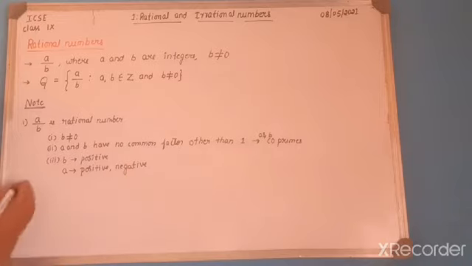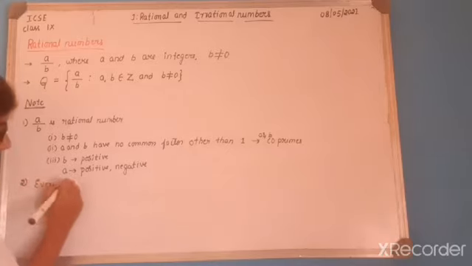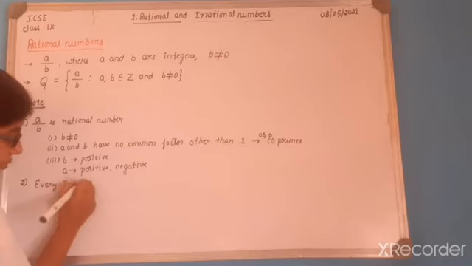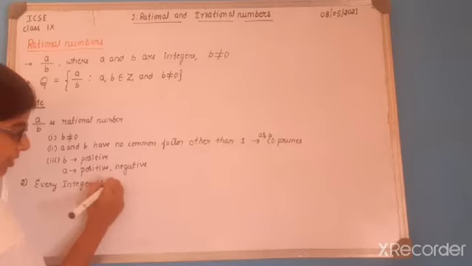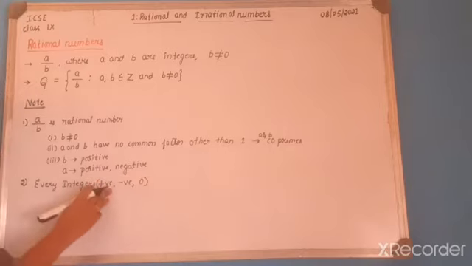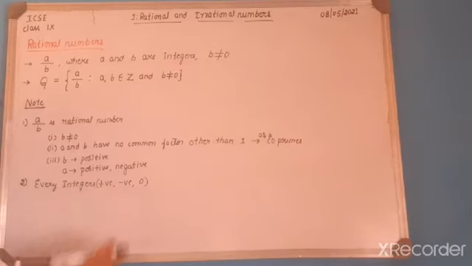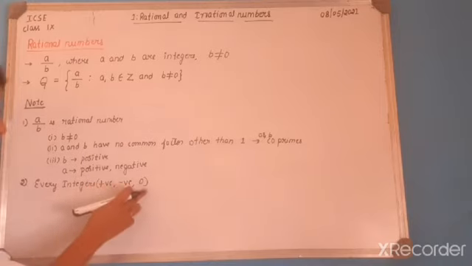And when you consider the second note, in case of rational numbers, each and every integer, what are the integers? Integers andre yavdu? Positive numbers, negative numbers and 0. Plus ve andre positive, minus ve andre negative and 0. So integer consists of all these positive numbers, negative numbers and 0.